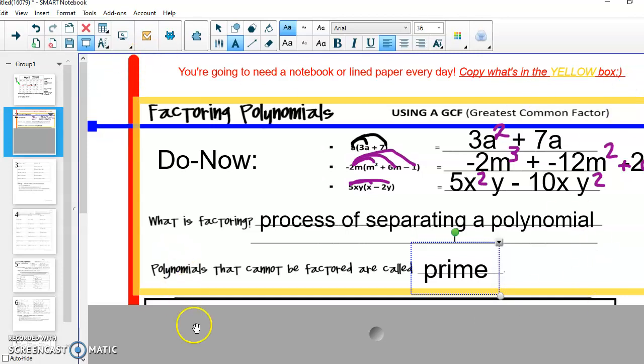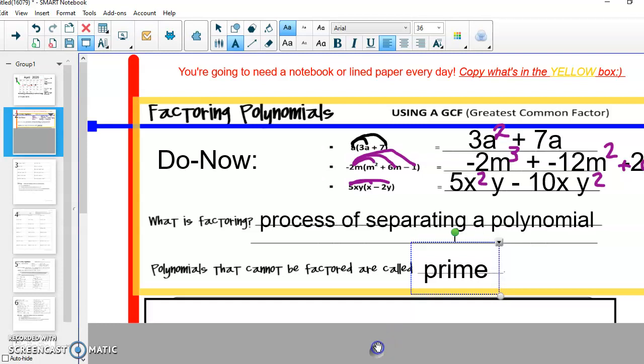Again, we're copying everything in that yellow box, so we're getting down our definition of factoring as the idea of separating our polynomials. So instead of combining them to get things like we solved for in our do now, we're going to separate it to get the original problem. Take about 30 more seconds to get that situated.